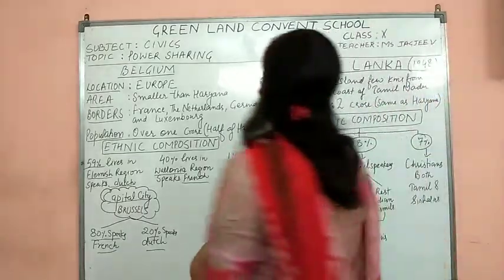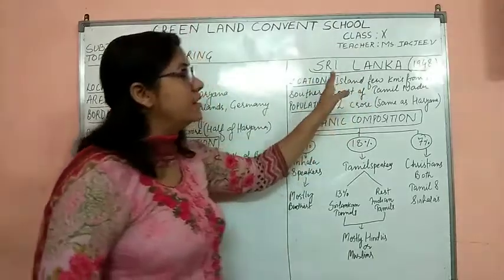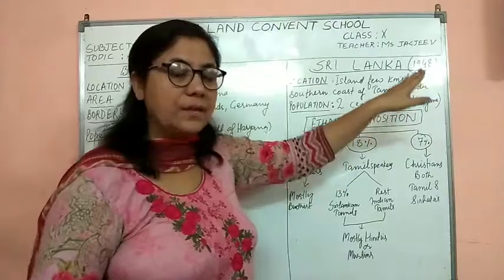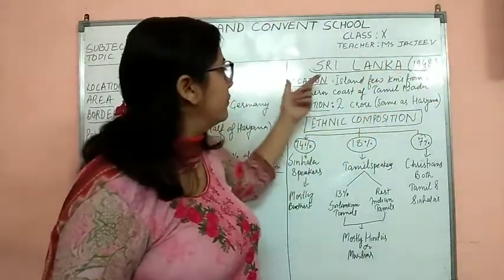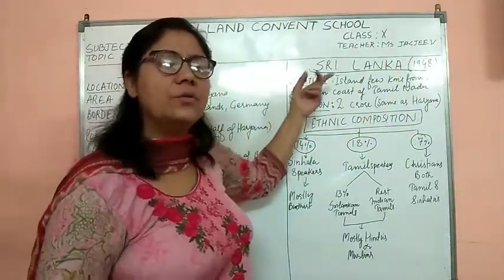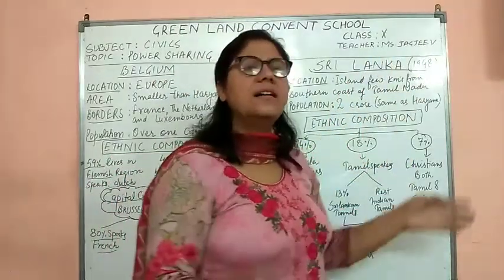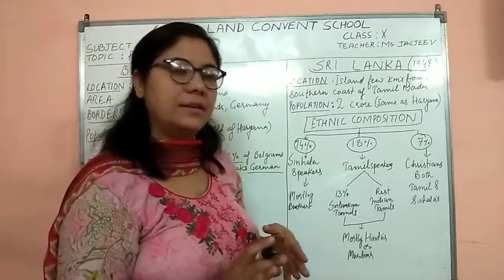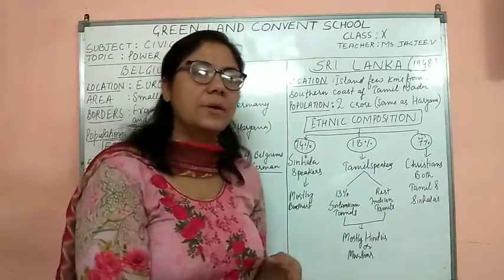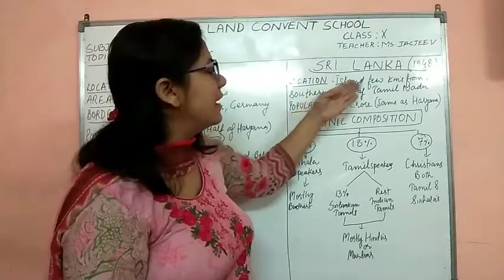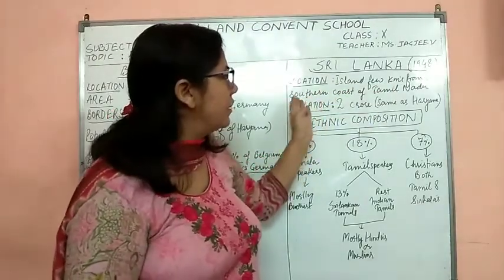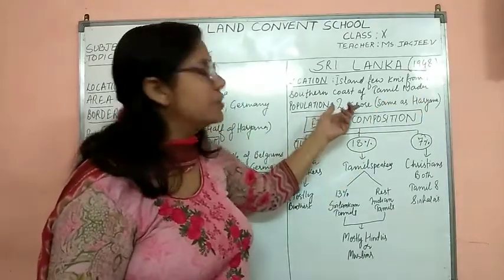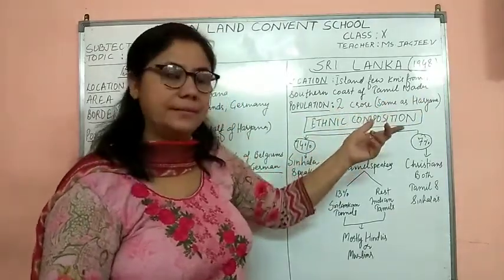Now, let's speak about the composition of Sri Lanka. Sri Lanka got its independence in 1948. Where is Sri Lanka located? Sri Lanka is an island. You have surely seen Sri Lanka on our Indian map. It's just on the southern part of India. It is an island a few kilometers from the southern coast of Tamil Nadu. Its population is 2 crore, same as Haryana.